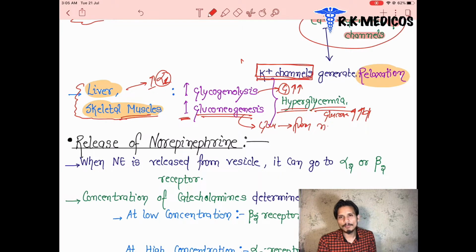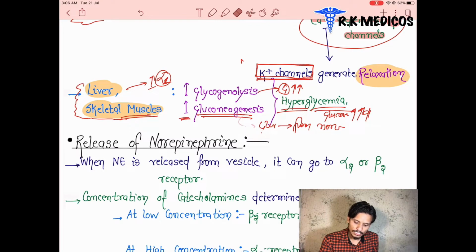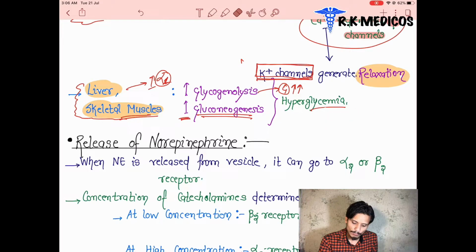And what are the non-carbohydrate sources? Lactate, glycerol, or the amino acids. These are the non-carbohydrate sources from which glucose is synthesized. So there is gluconeogenesis and glycogenolysis in the liver and gluconeogenesis in the skeletal muscles. Through which receptor? Alpha 1 receptor.